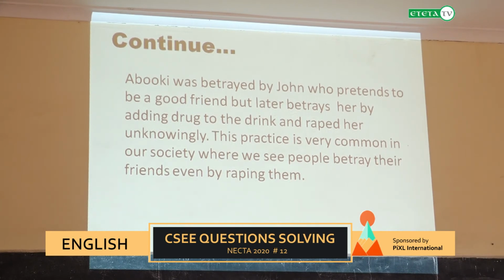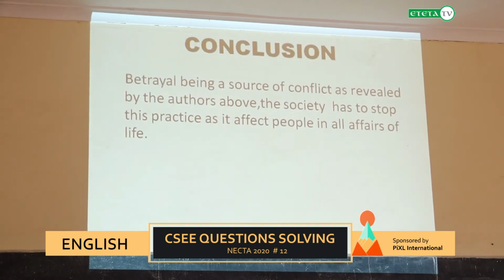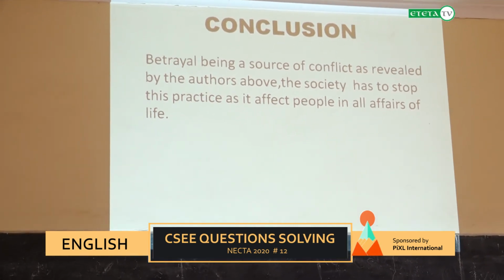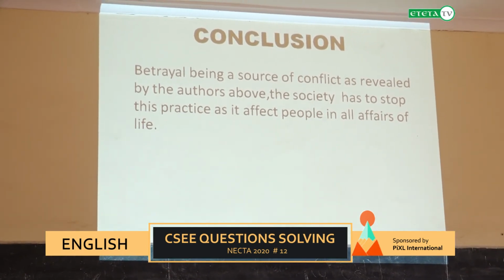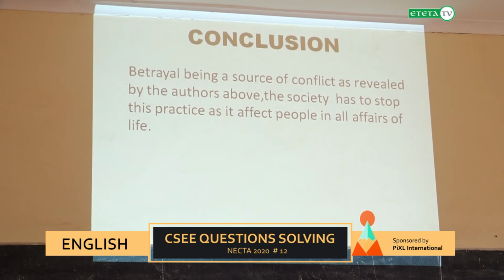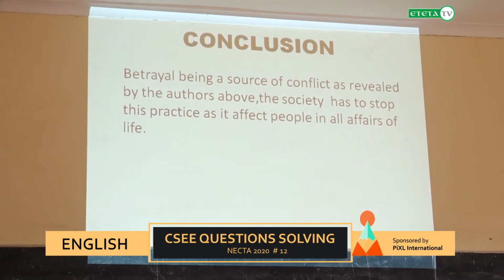Now that is all about the readings. Let us wind up this work with a conclusion. You can state the conclusion in different ways, depending on your views. But in this case, you can conclude by saying that betrayal is a source of conflict, as revealed by the authors of the two books we have discussed.